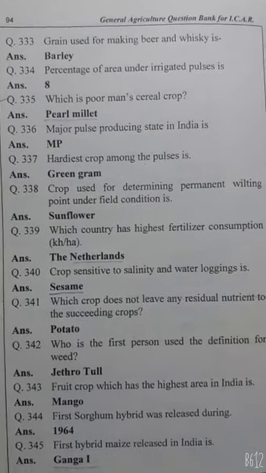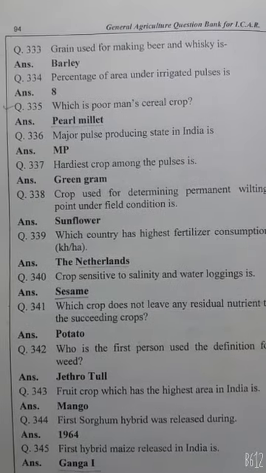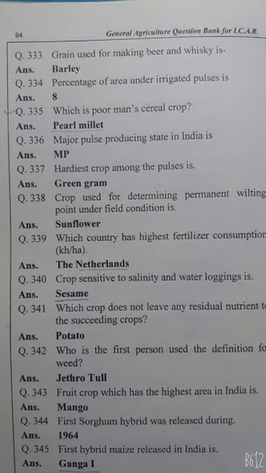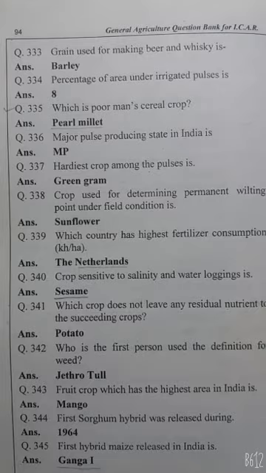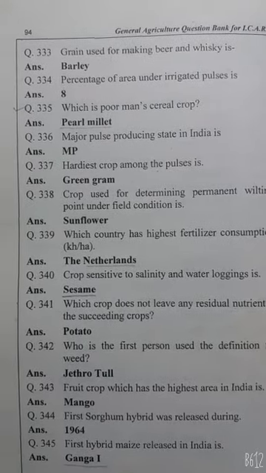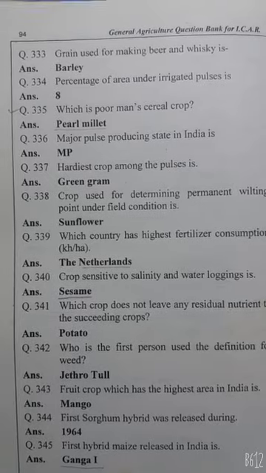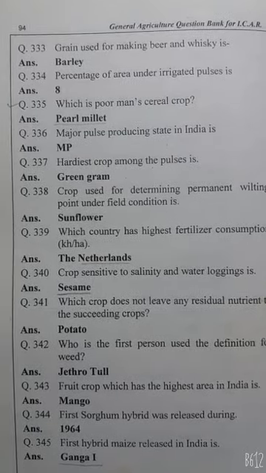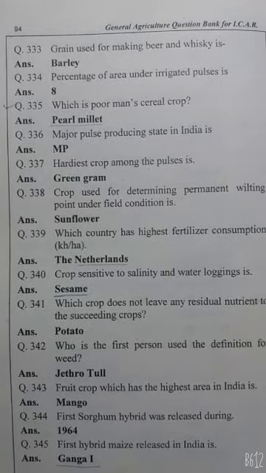Grain used for making beer and whiskey is barley. Percentage of area under irrigated pulse is 8. Poor man's cereal crop is pearl millet. Major pulse producing state in India is MP. Hardiest crop among the pulses is green gram.